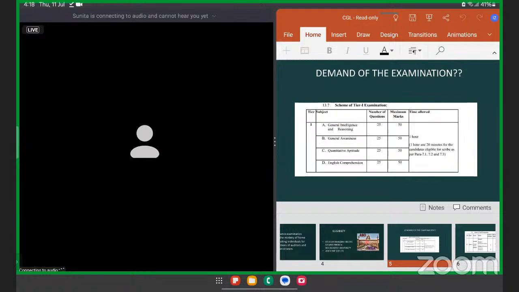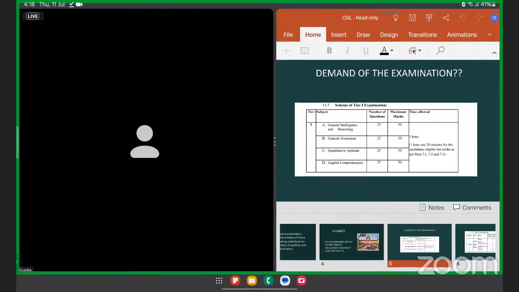Now when you will be working in a department after getting a particular position, let's say you are an auditor in a principal control of defense accounts, you will be handling the defense accounts, so there will be multiple tasks, there will be multiple data which you'll be handling day in and day out. So the job will be enormous and you will be coming across various kinds of data, various kinds of people. You need to handle a lot of data in very less time. So for that, what is the commission checking? The commission is checking your precision on the content, your speed, how fast you are able to grasp things, and many more such things which are clearly seen in the tier 1 itself.